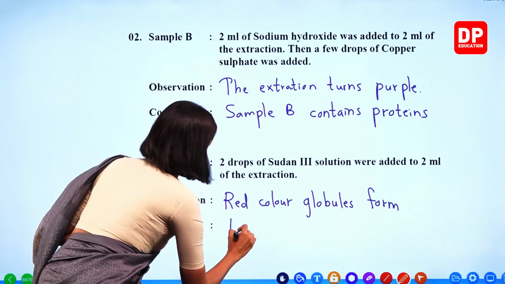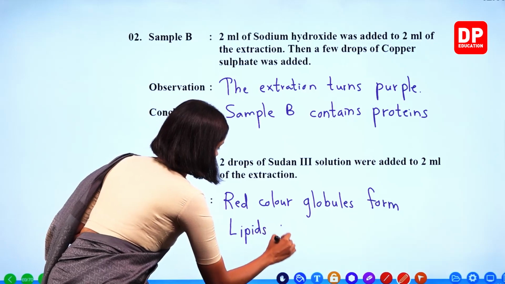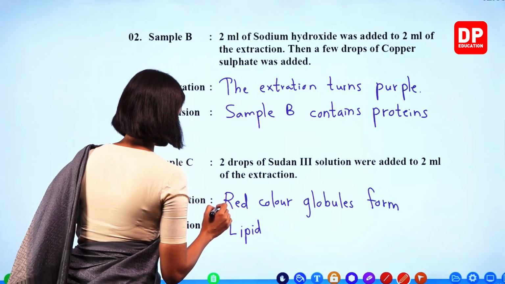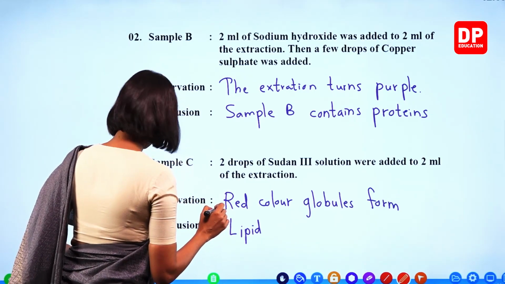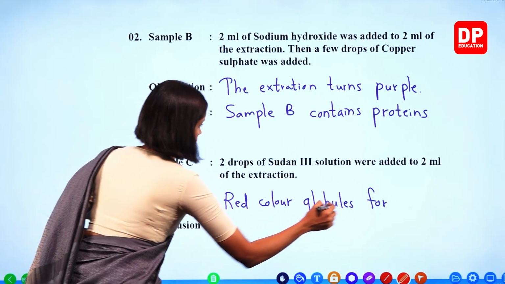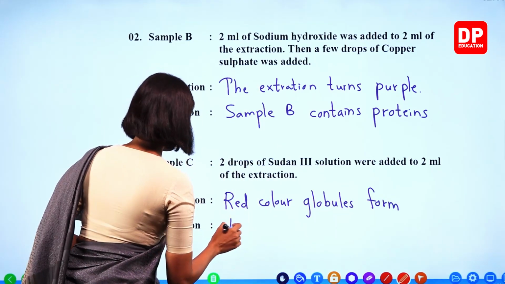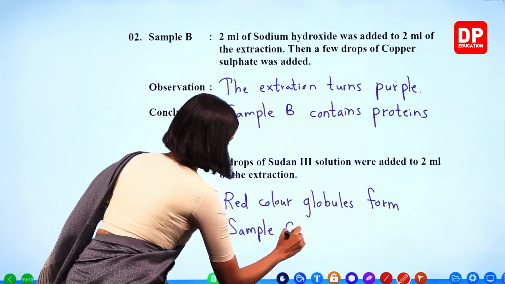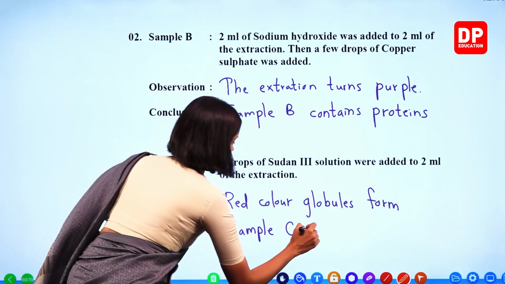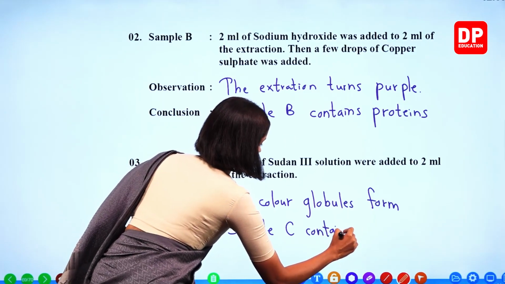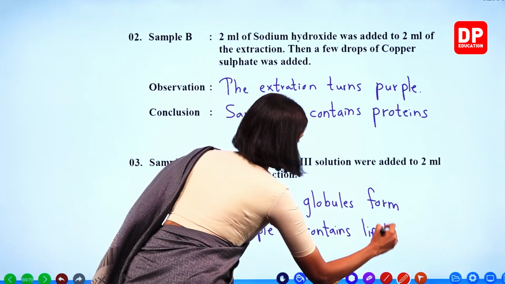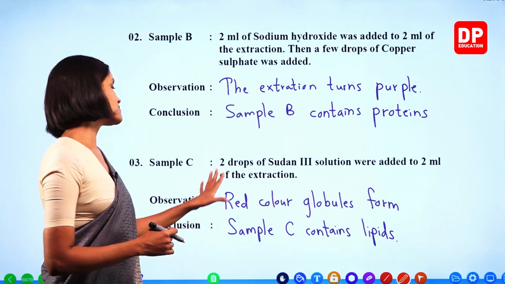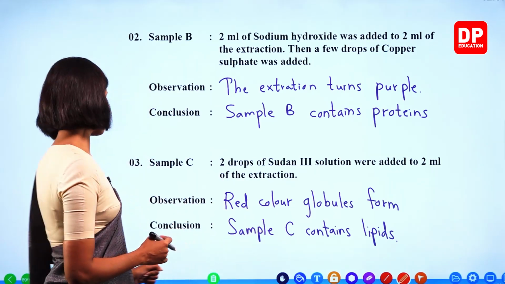We can write lipids present, sample C contains lipids. Right, children? Red color globules form and sample C contains lipids. That is the conclusion. Okay?